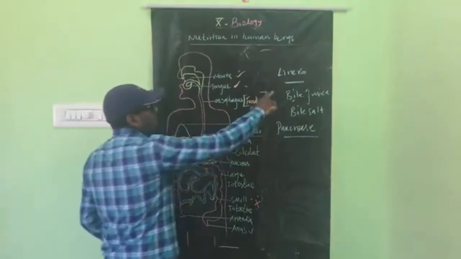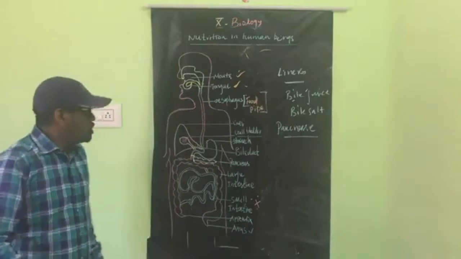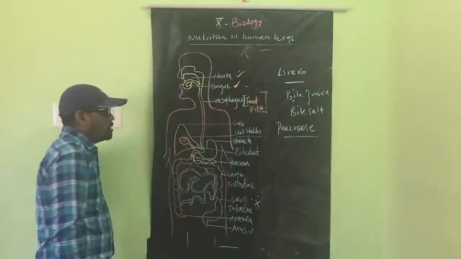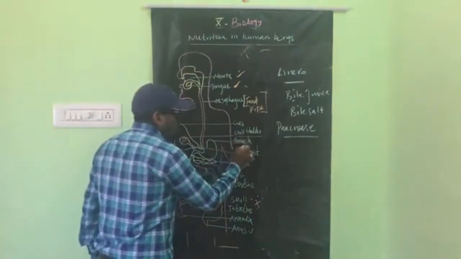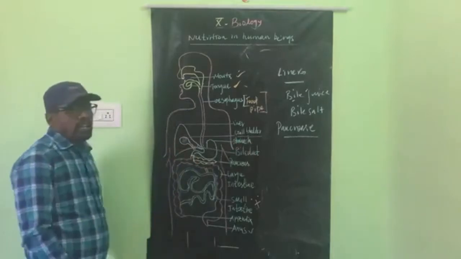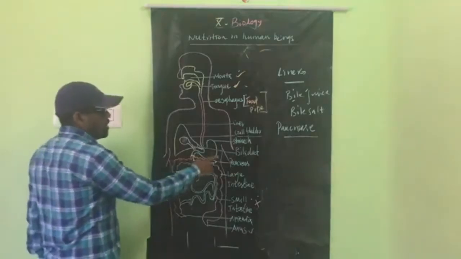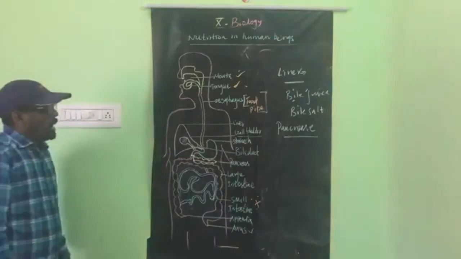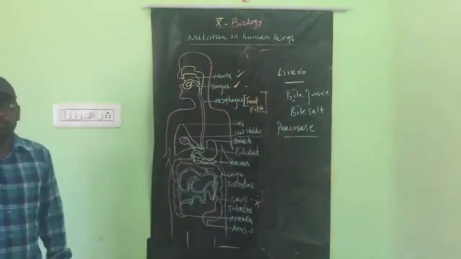Again, the liver secretes bile juice for the breakdown of food, which is stored in a bulb-like structure called the gall bladder. And what is the bile duct? The bile juice is carried by a canal-like structure. A duct means a canal-like structure. This is called the bile duct. And the bile salt is also responsible for the breakdown of food.